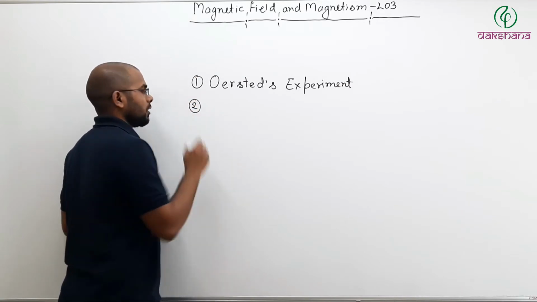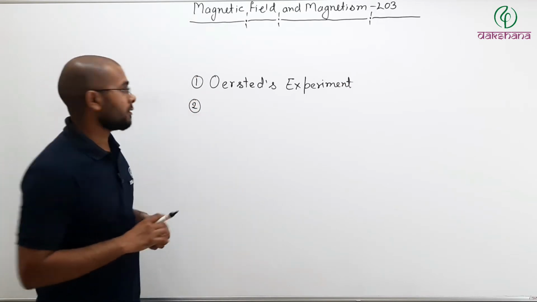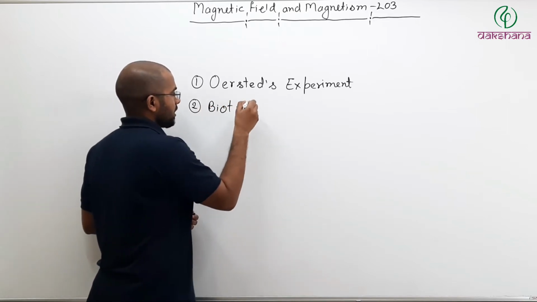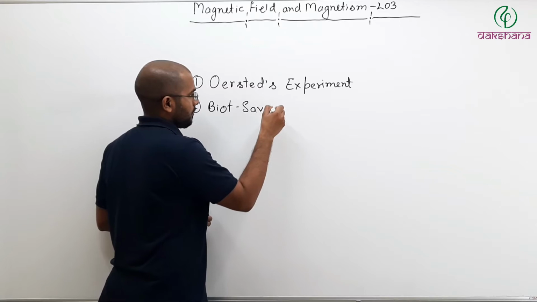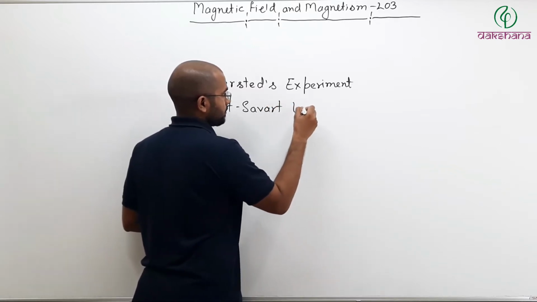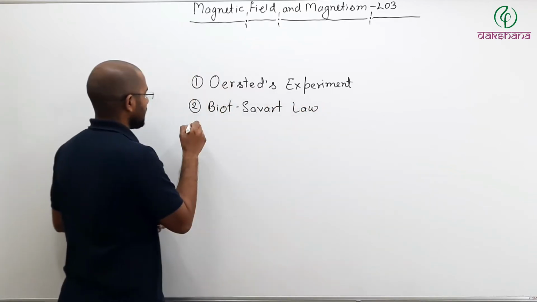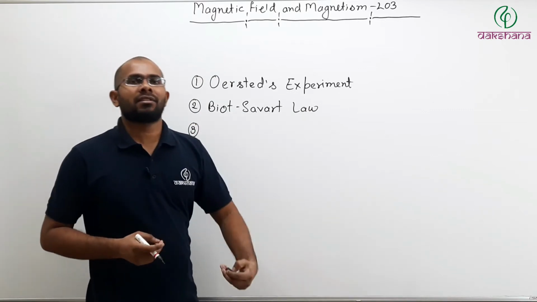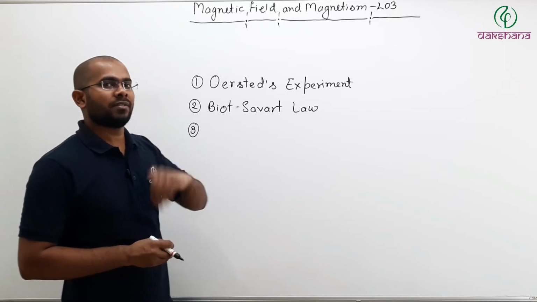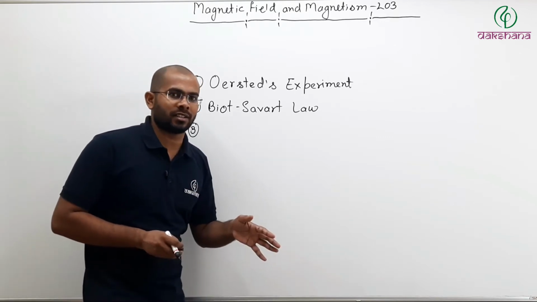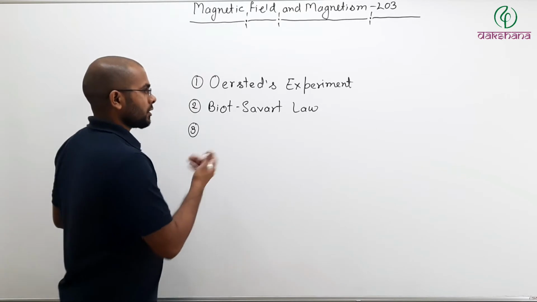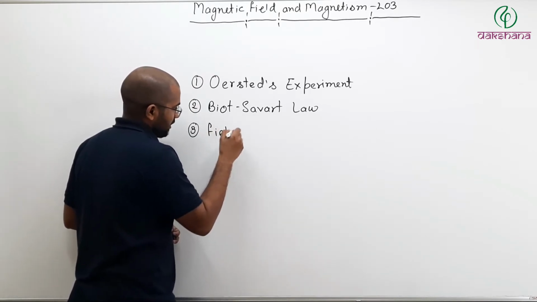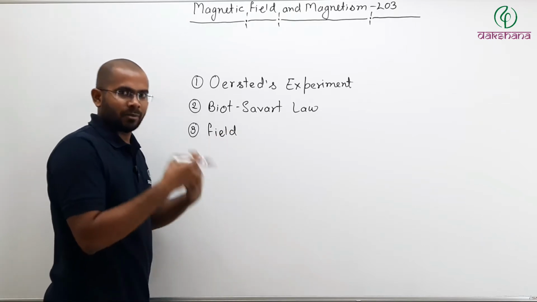Second subtopic which we will talk about is Biot-Savart law. All these are related to how electricity generates magnetic field. Until now, we have seen the effect of magnetic field on the electricity or the current. So third topic will be field, and when I say field, I mean magnetic field.